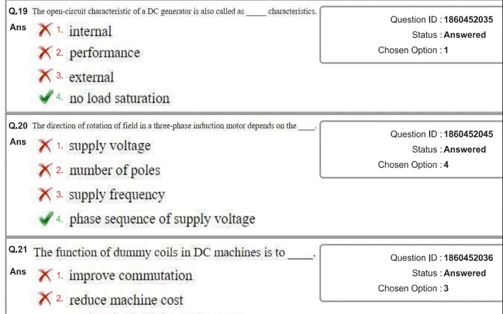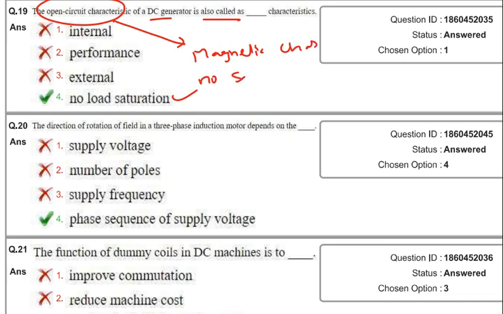The open circuit characteristics of a DC generator is also called the no load saturation characteristics. Other names are magnetic characteristics and no load saturation characteristics. These are the other names for this.